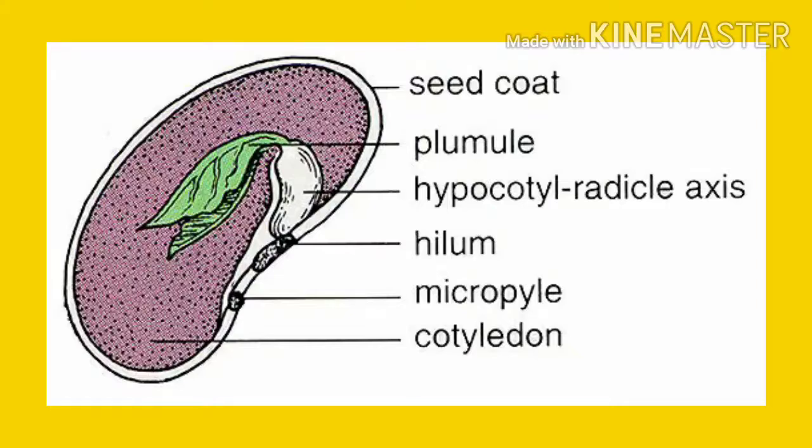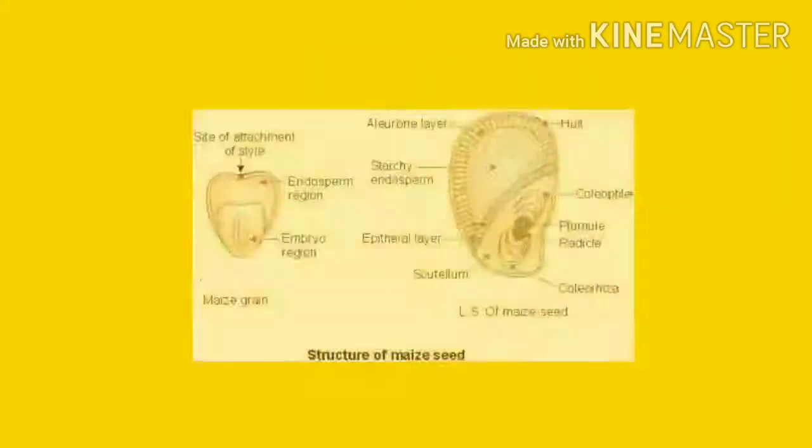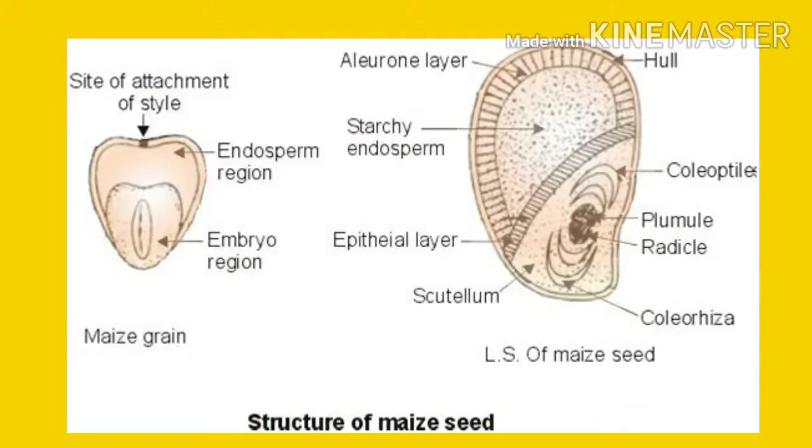So if the question is what develops into a root after fertilization, then you will write what? Yes, the radicle develops into a root whereas plumule develops into a shoot. Now next let's discuss the structure of the maize grain. Maize grain is a monocot seed. The maize grain has only one cotyledon.